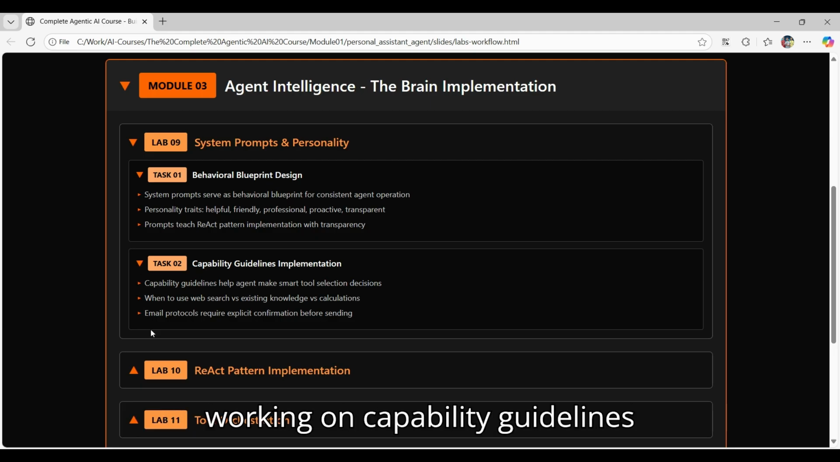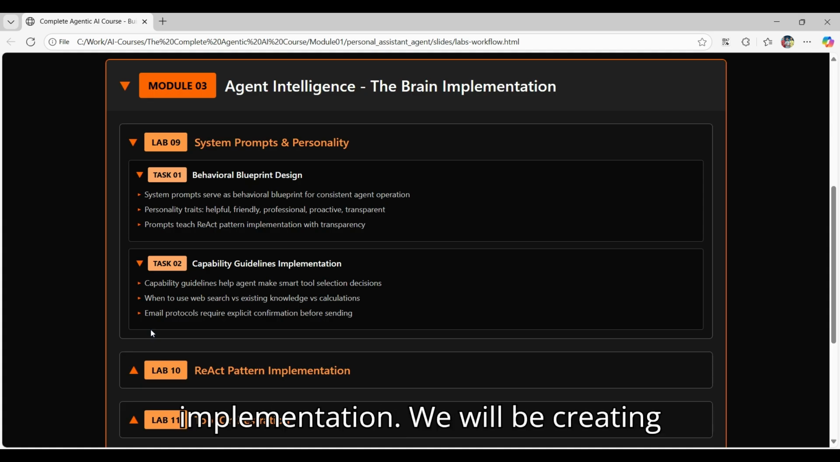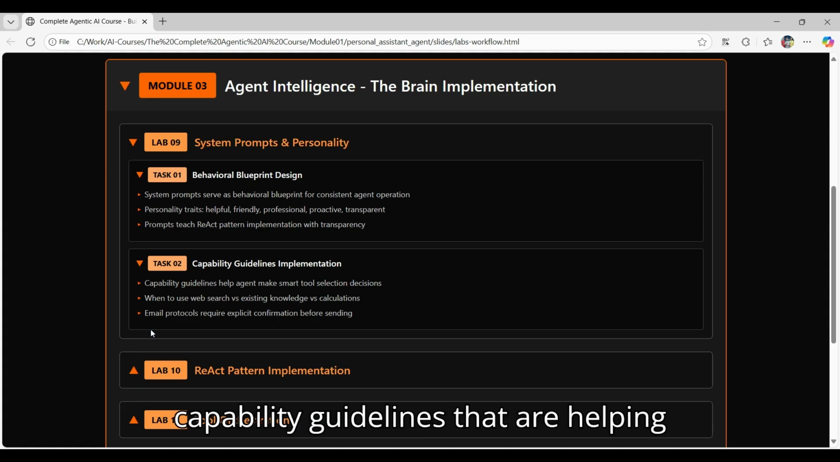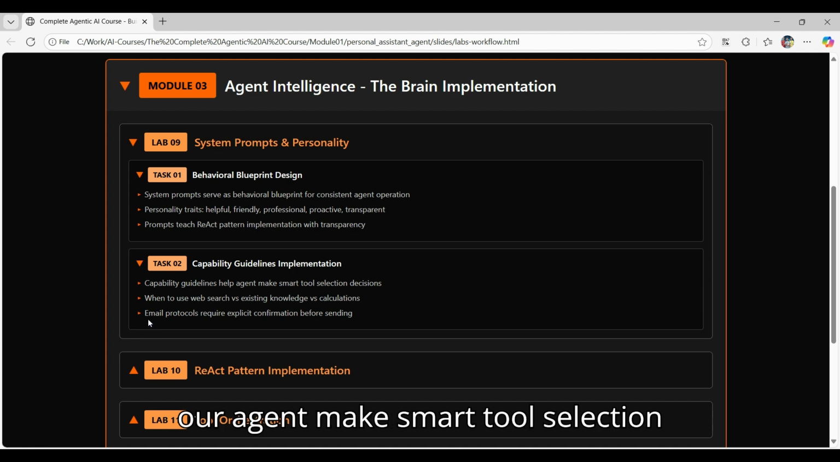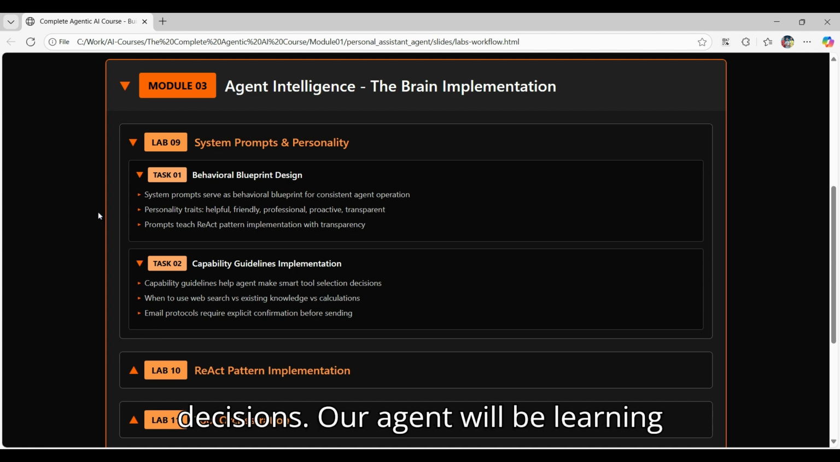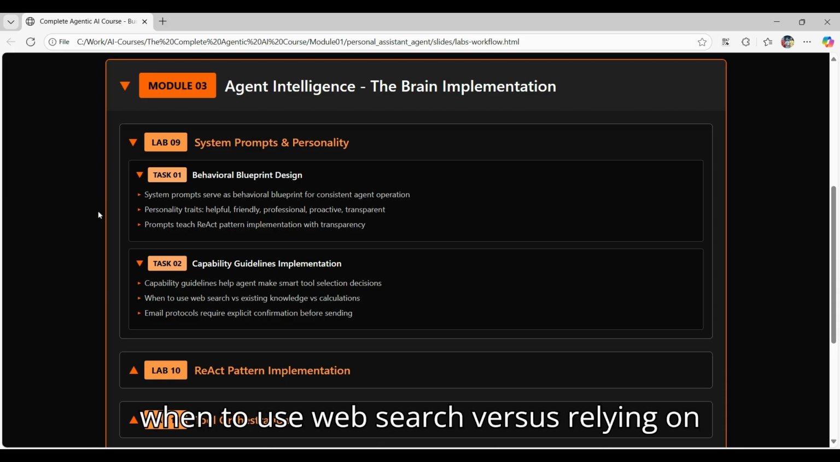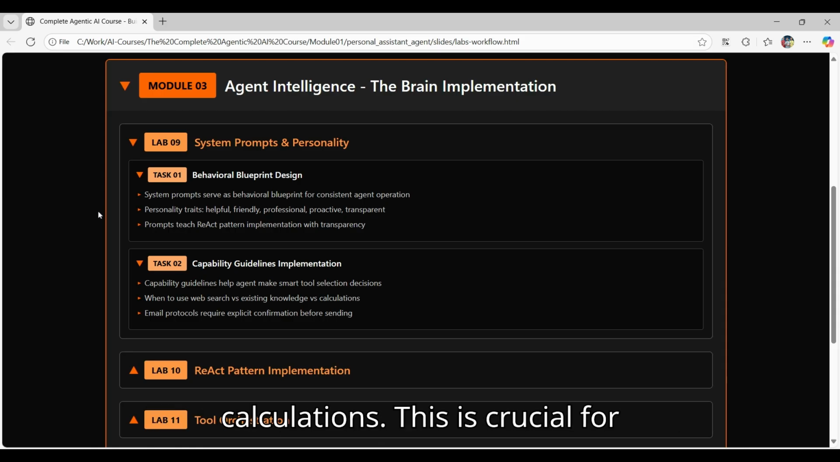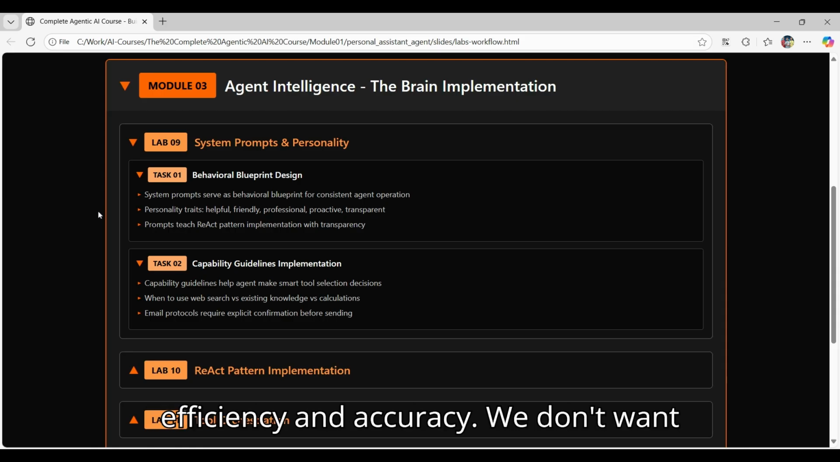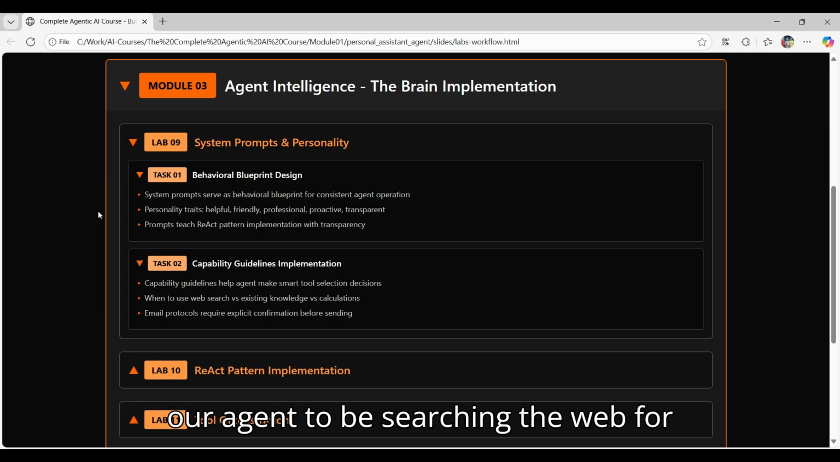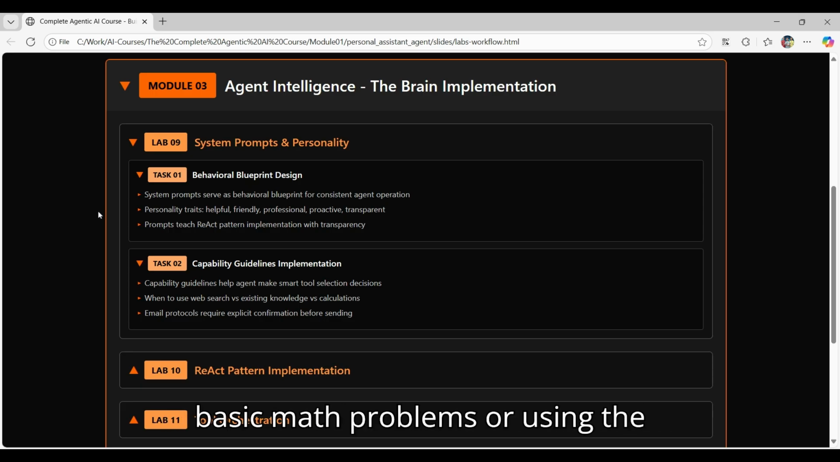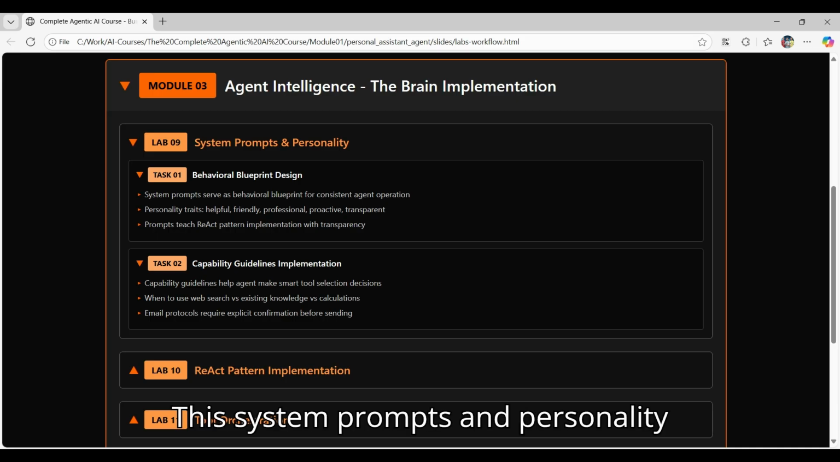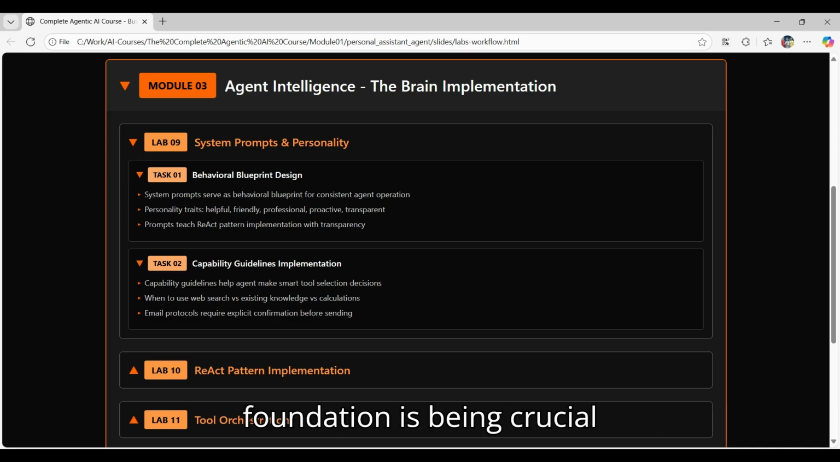Then we will be working on capability guidelines implementation. We will be creating capability guidelines that help our agent make smart tool selection decisions. Our agent will be learning when to use web search versus relying on its existing knowledge versus performing calculations. This is crucial for efficiency and accuracy. We don't want our agent to be searching the web for basic math problems or using the calculator for current events.